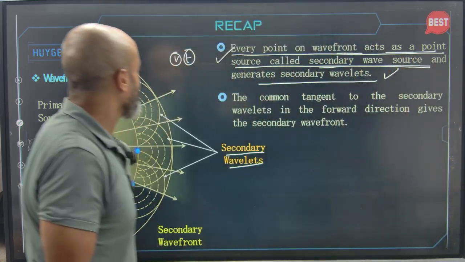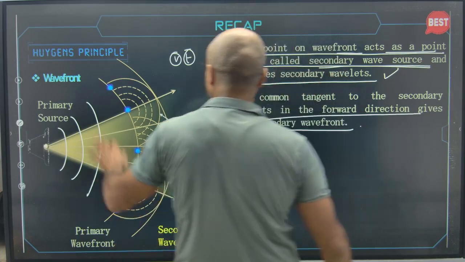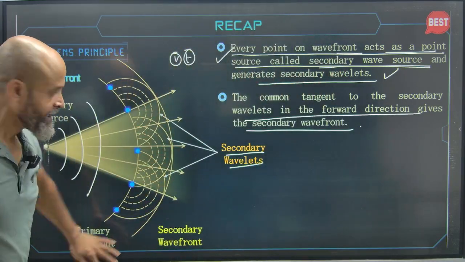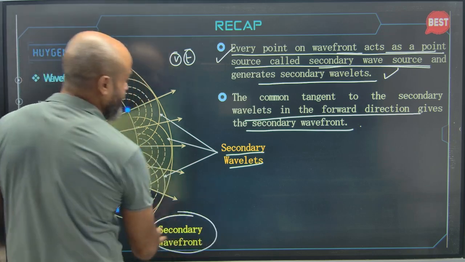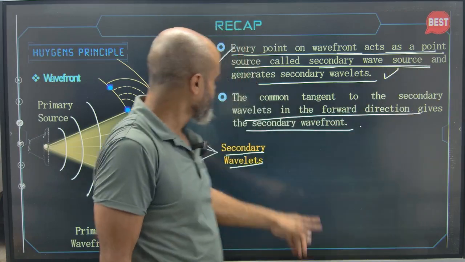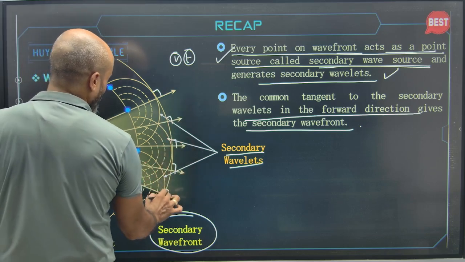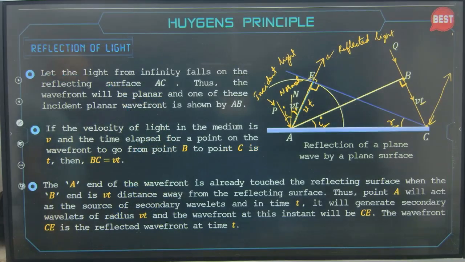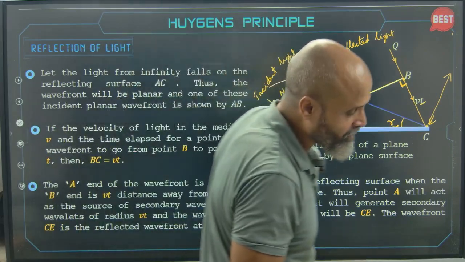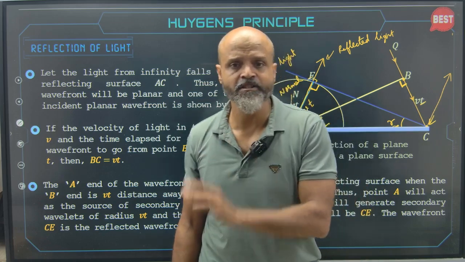The common tangent to the secondary wavelets in the forward direction gives the secondary wavefront. So this is the common tangent, and it is going to give us the secondary wavefront.